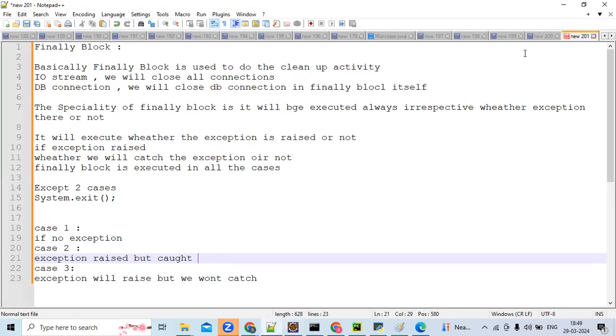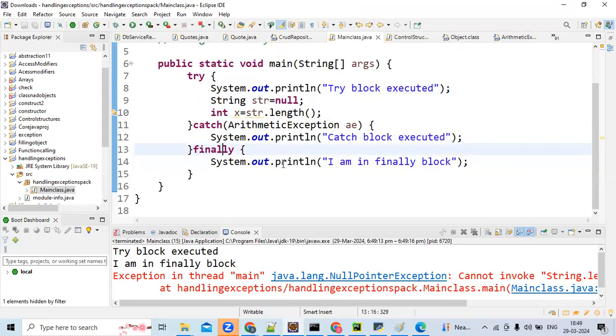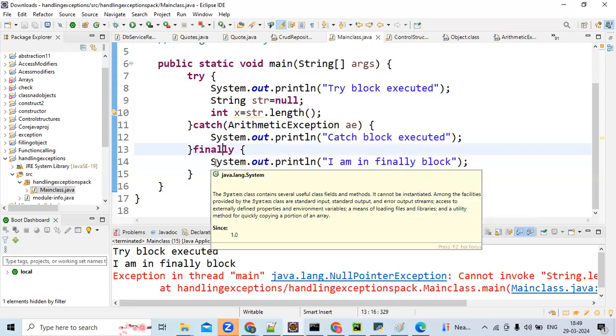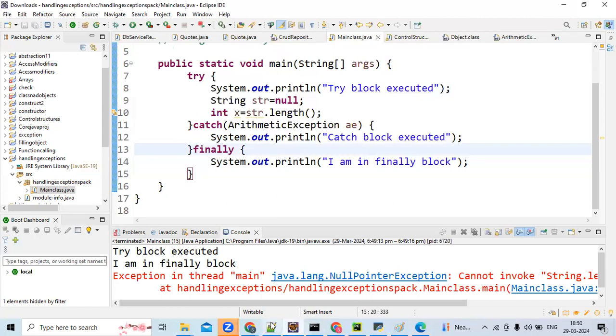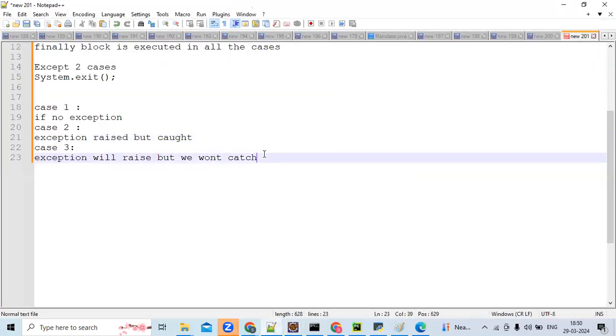So what is case 4? Is there any case 4? I think we have covered all the cases: no exception, exception caught, exception not caught. Now there is a small concept here, that is return versus finally.